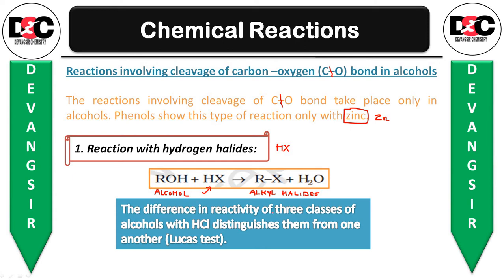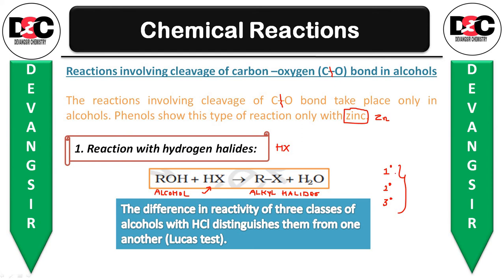Now over here, the difference in reactivity of the 3 classes of alcohol, that is primary, secondary and tertiary alcohol. These are the 3 different classes of alcohol. With HCl, if you carry out the reaction with hydrochloric acid, you can distinguish them from one another.